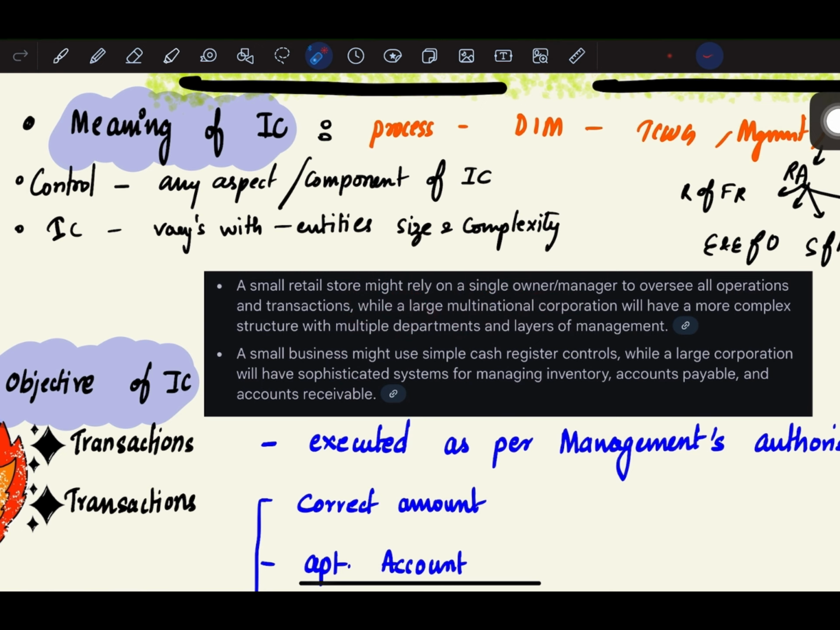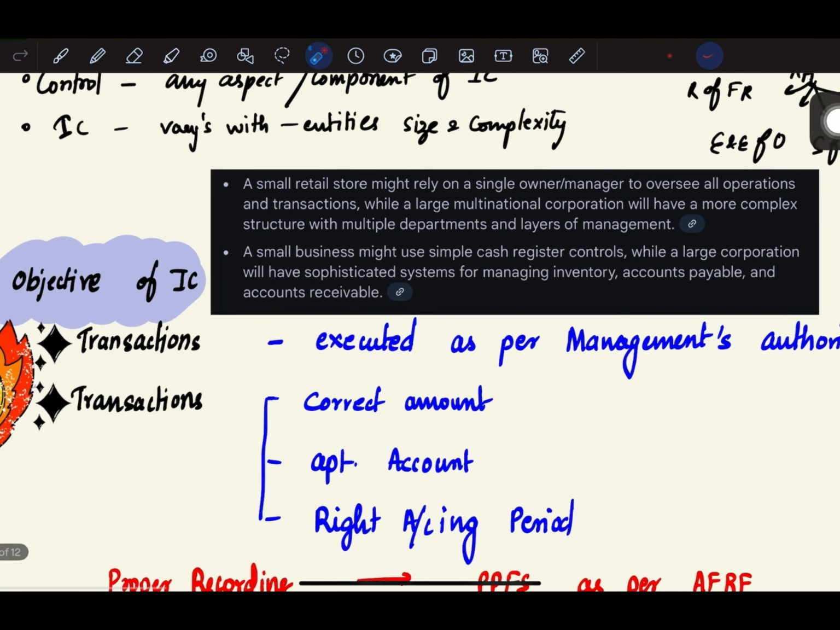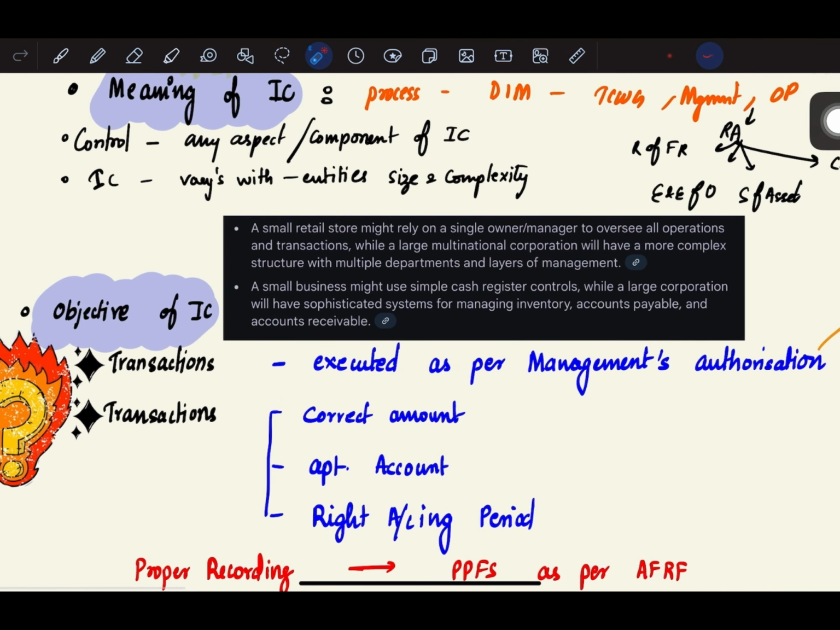A small business might use a simple cash register control, whereas a large corporation will have sophisticated systems for managing inventory, accounts payable and accounts receivable. Okay, so that's how internal control will vary with different entities, sizes and complexity.